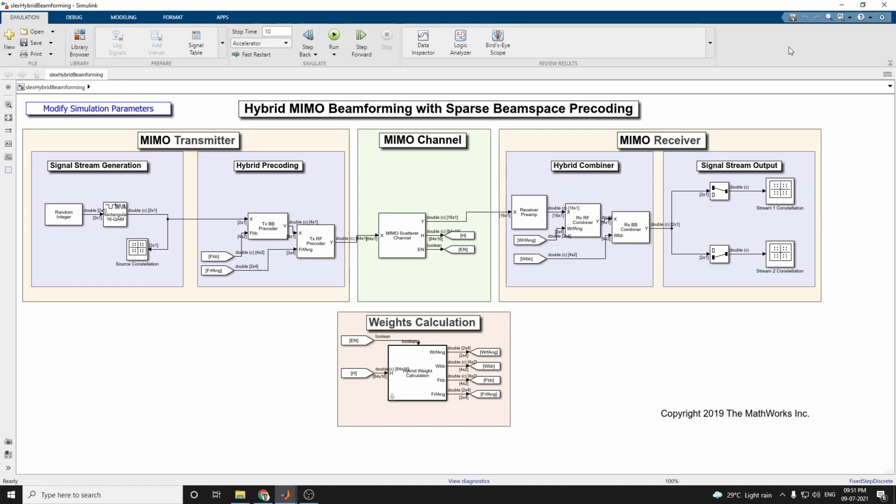Hello everyone. In this video we are going to discuss hybrid MIMO beamforming with sparse beam space precoding technology. What is meant by hybrid beamforming, what is meant by beamforming, what is meant by precoding?